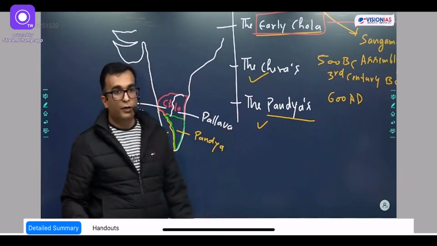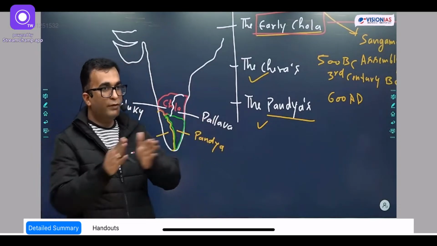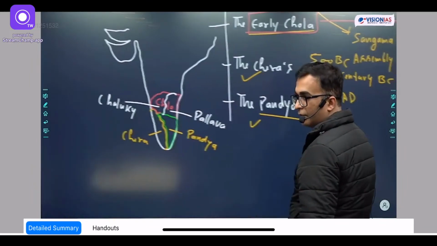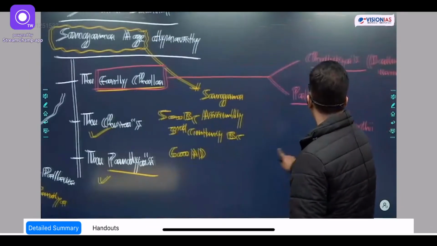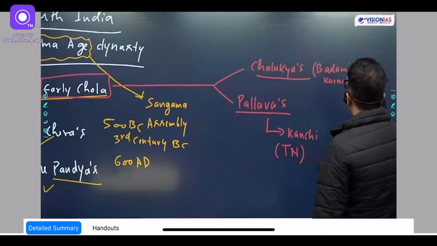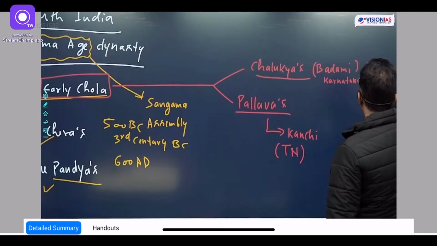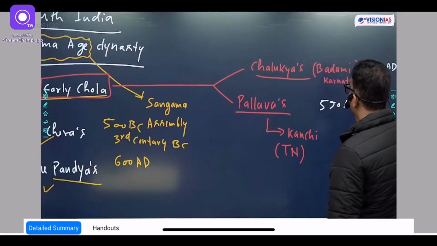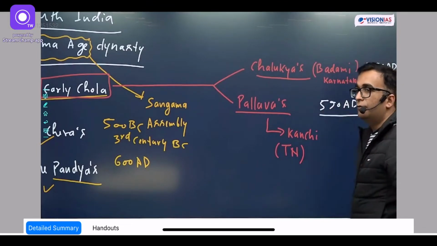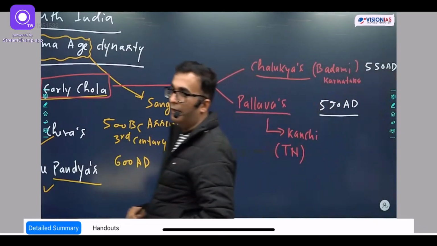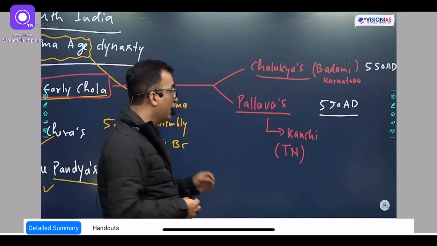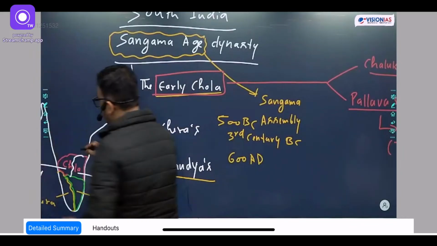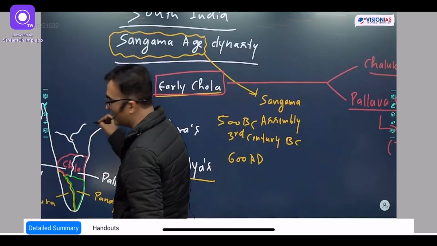So the Chola area got divided into these 2 kingdoms. As far as their timeline is concerned, their arrival is by 550 AD and they were already there by 590 AD. So these 2 dynasties are emerging in southern India. Moreover, they will be further expanding. Though they started from this particular area, their expansion is also happening in this direction, okay?